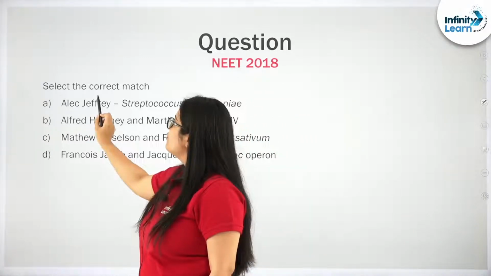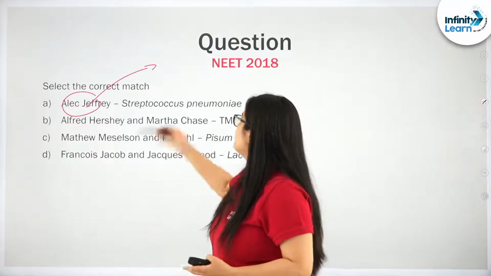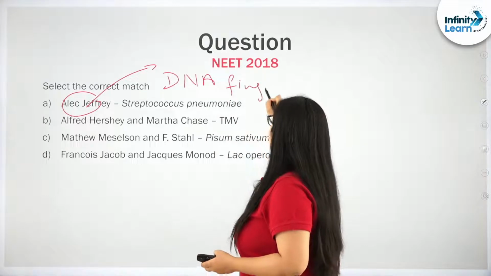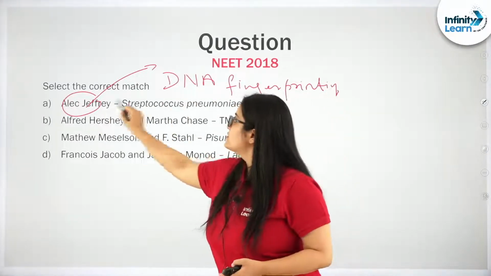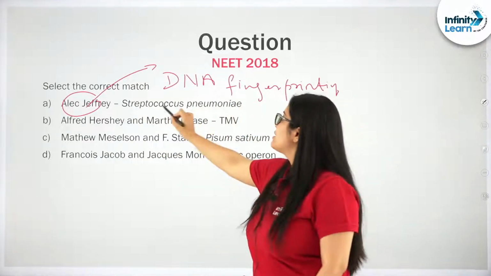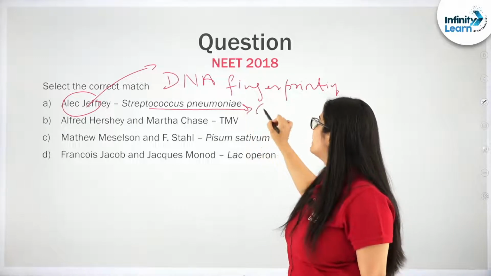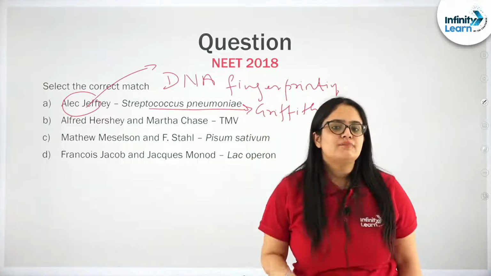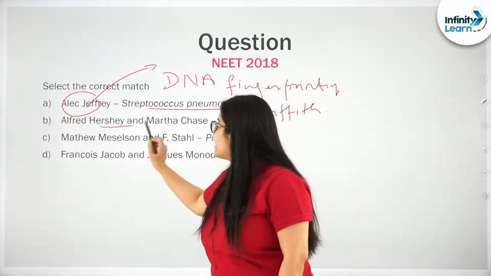Alec Jeffreys, if you notice students, in fact invented DNA fingerprinting, right? So, he is not concerned with Streptococcus pneumoniae. The work on Streptococcus pneumoniae was done by Griffith, and during his experiment he discovered the transforming principle.